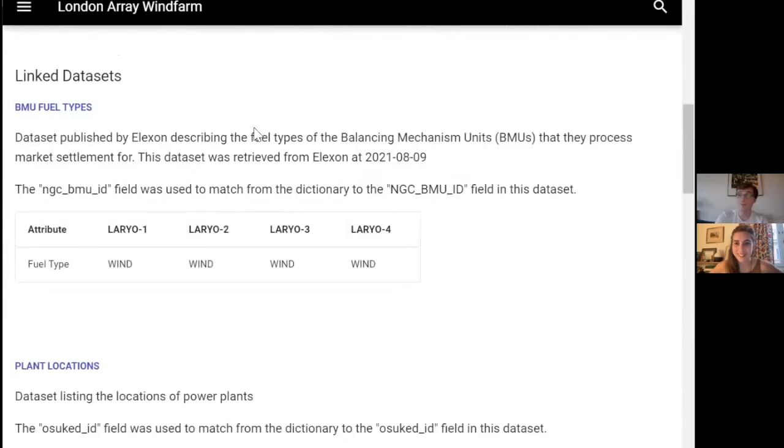It'd be great to have people join for a number of reasons. One of them being trying to expand the dictionary to fit your own needs. One of the things that's really useful potentially about the dictionaries is when you can link dictionaries together and start to build a network of different objects describing different concepts. And so it'd be great to have other people join in and build their own dictionaries so that we can start to build an almost Wikidata-like network of different dictionaries describing lots of different concepts.